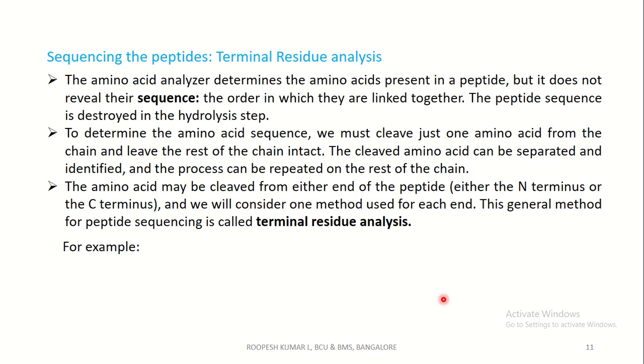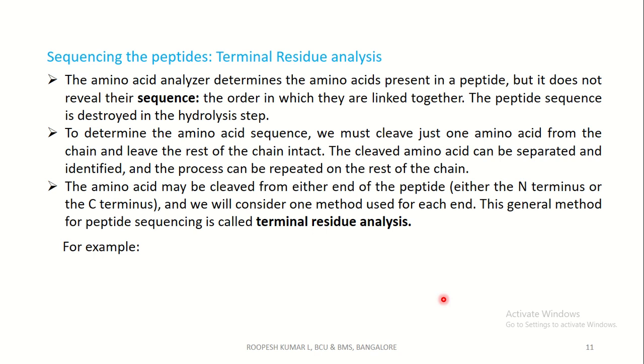The amino acid may be cleaved from either end of the peptide, that is, sequencing can start from the N terminus or from the C terminus. We can start at either end of the peptide, and we will consider one method used for each end. This general method for peptide sequencing is called terminal residue analysis.